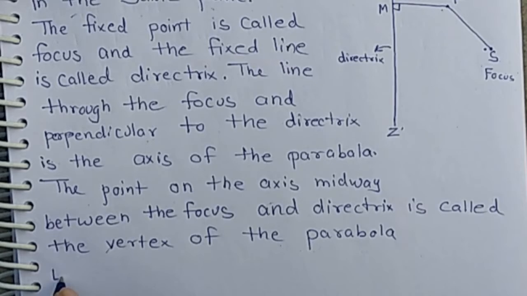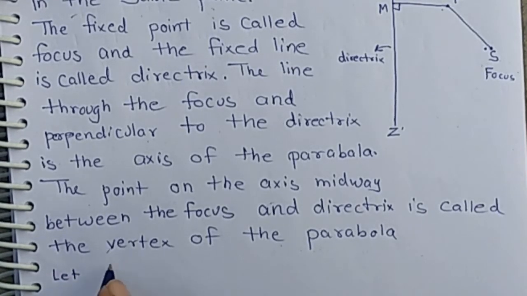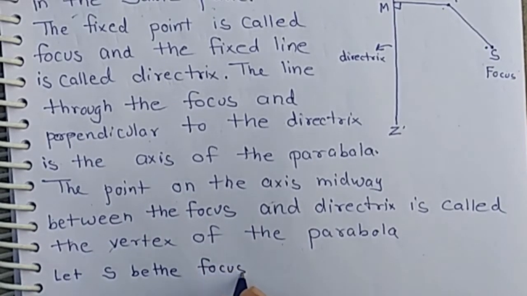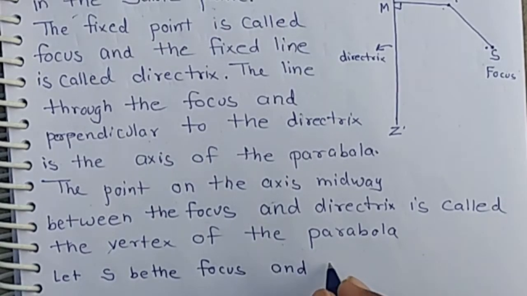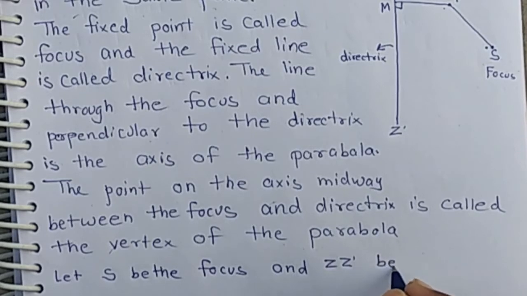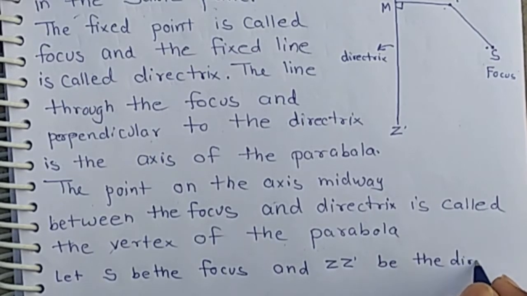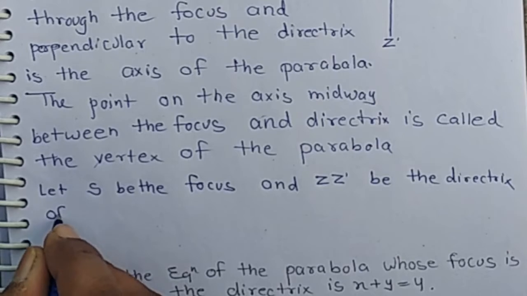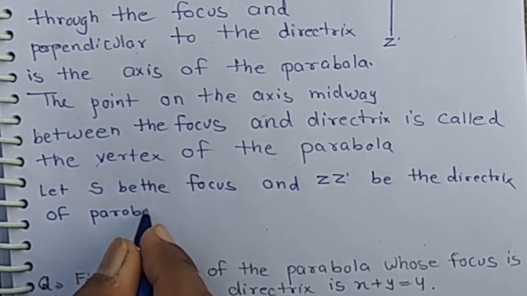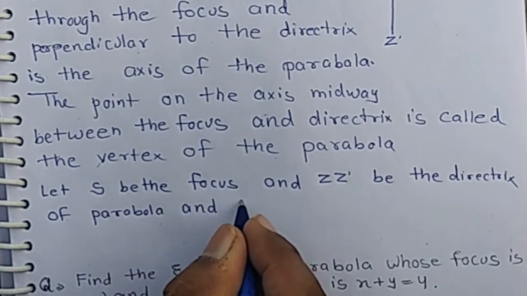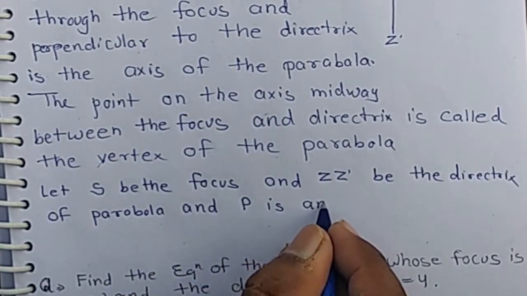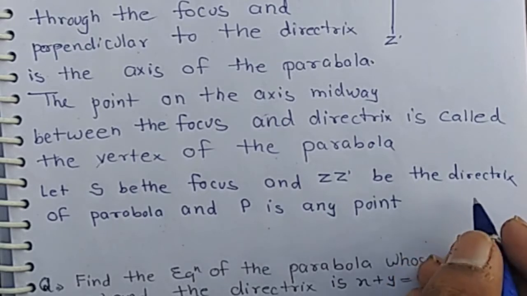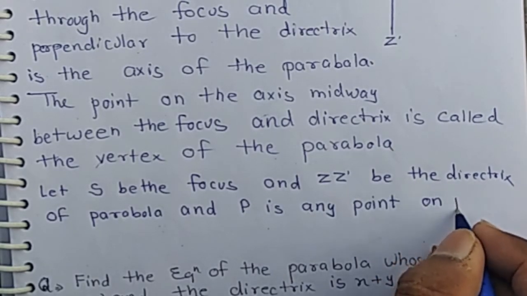Let S be the focus and ZZ dash be the directrix of the parabola, and P is any point on the parabola.